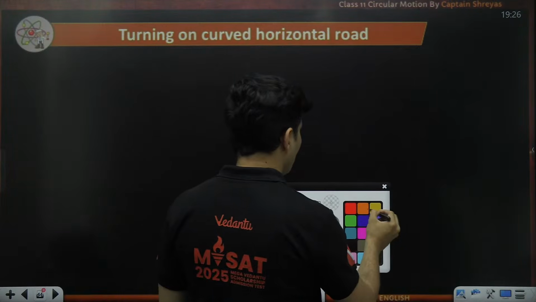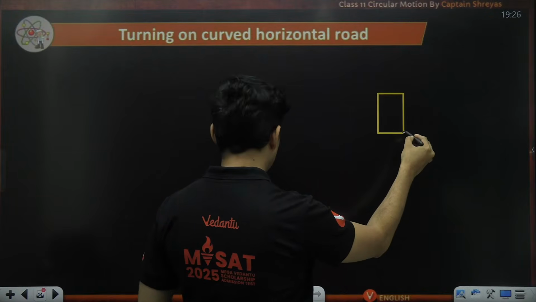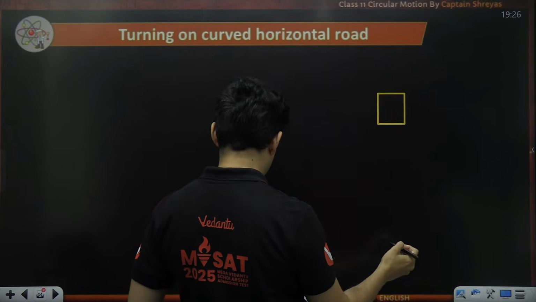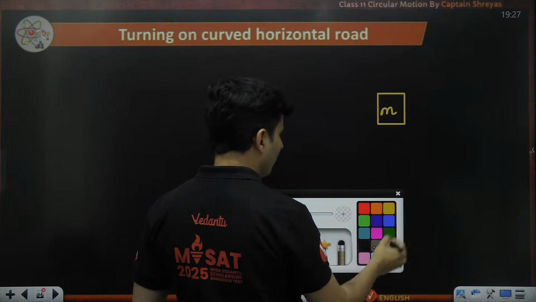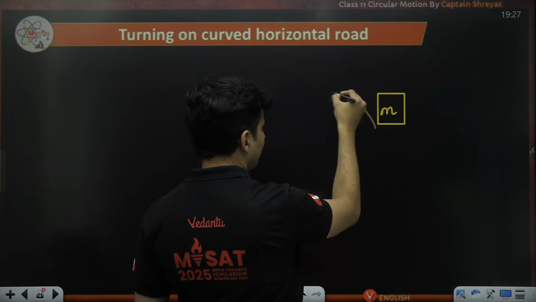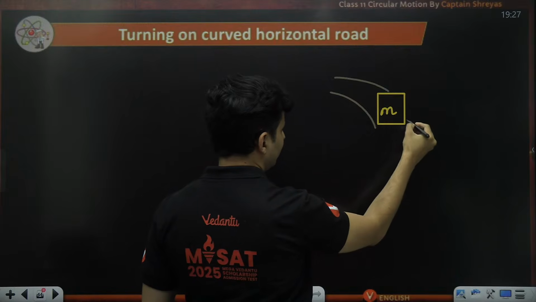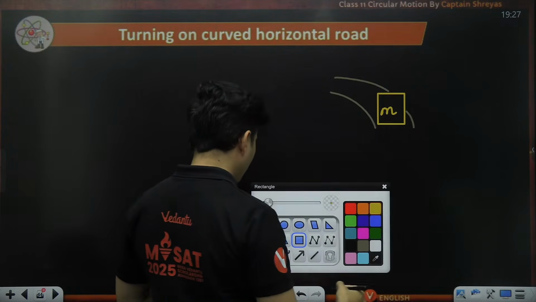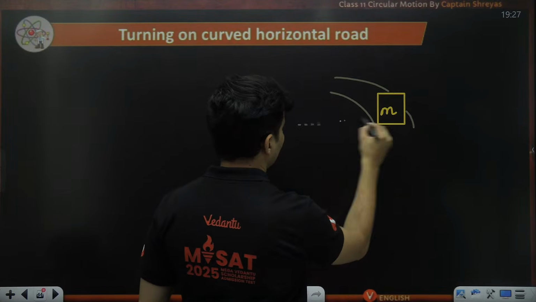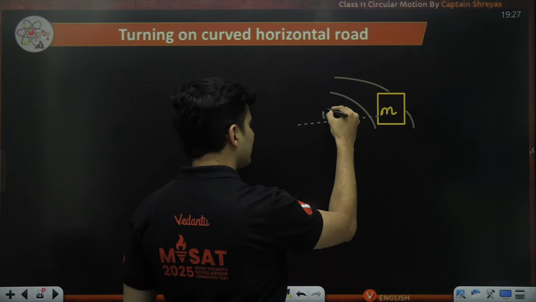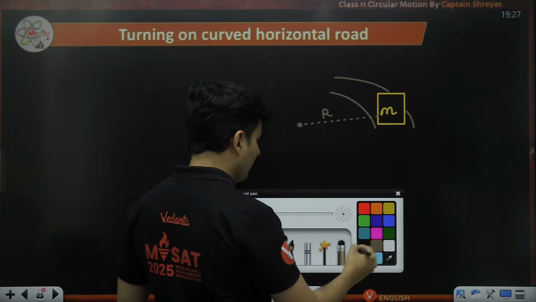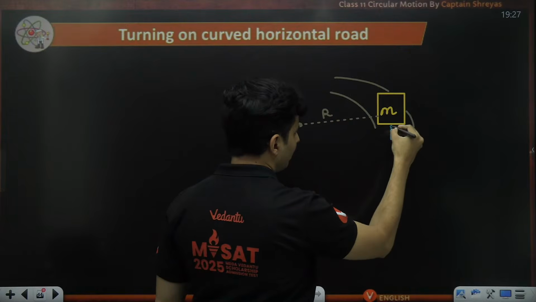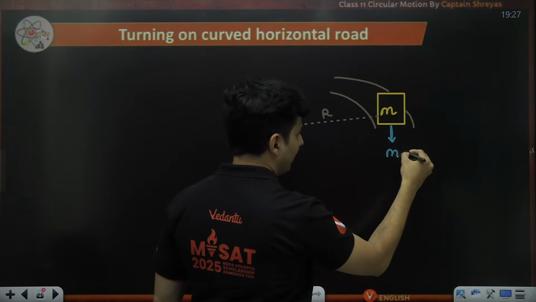Say you have a vehicle of mass m going on a curved track of radius, let's say, r. This is the center. There will be multiple forces on that vehicle. Its own weight will act down.